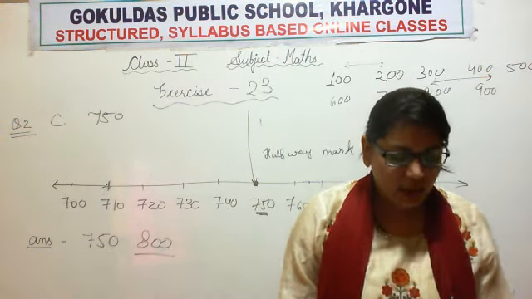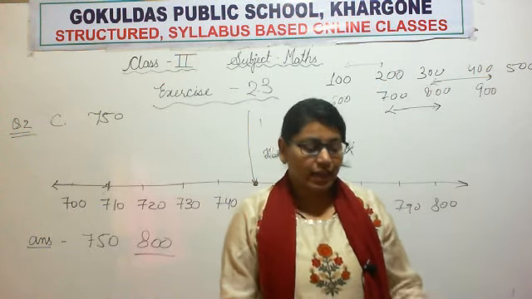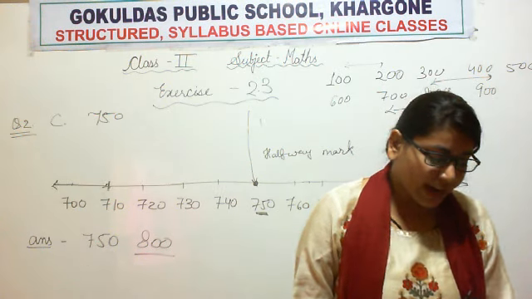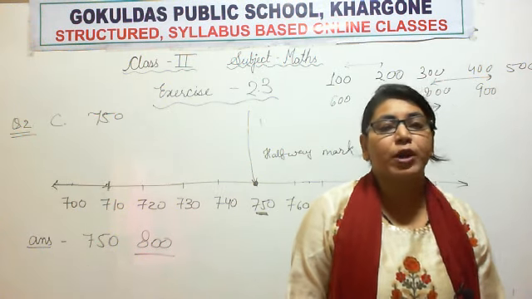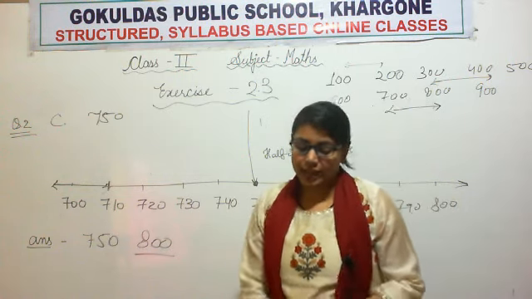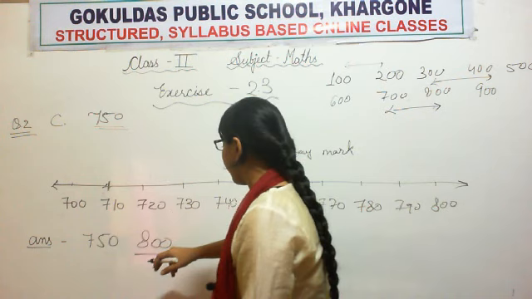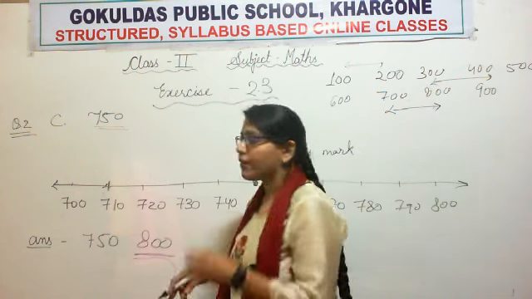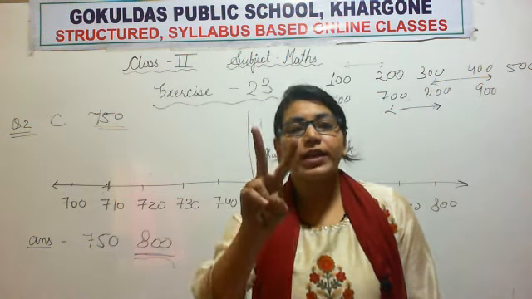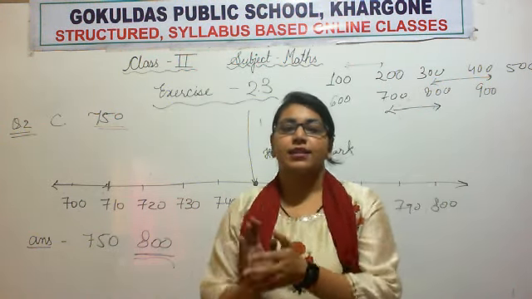Now in the next lecture we will do some questions based on estimated addition. What we were doing, we were just doing addition in the same chapter, chapter 2. So in the next lecture we will do estimated addition. The 750 was the actual number and 800 was our estimated number. So when we add two estimated numbers, we will call that sum the estimated sum.